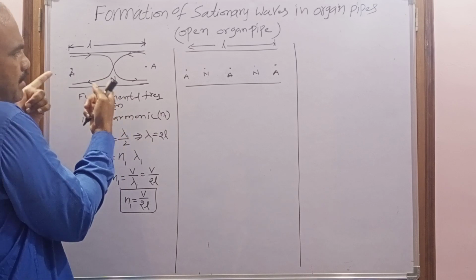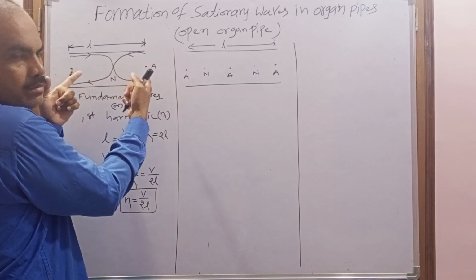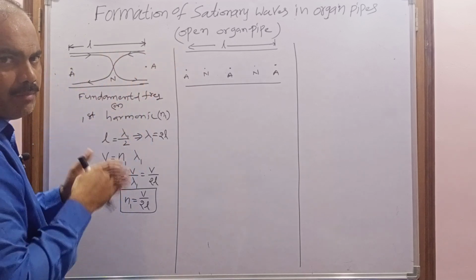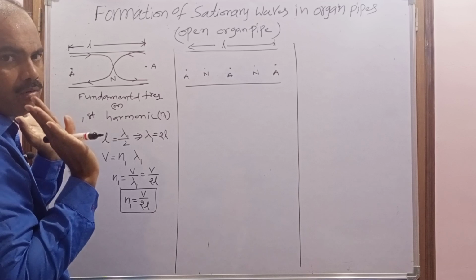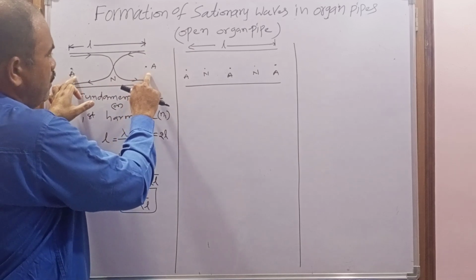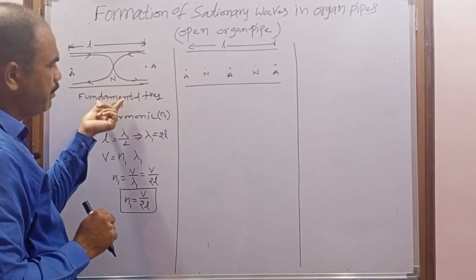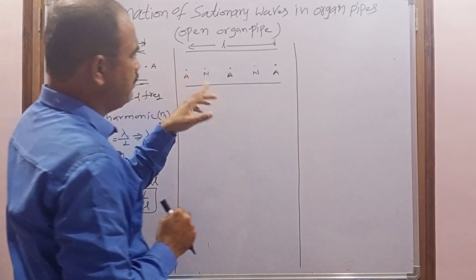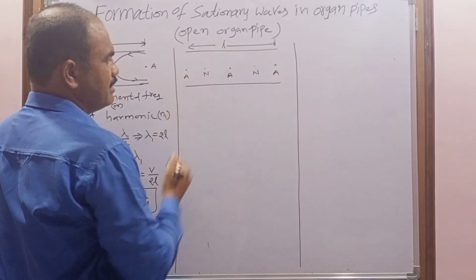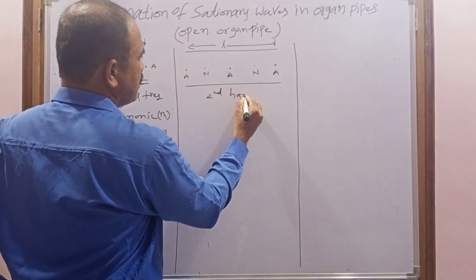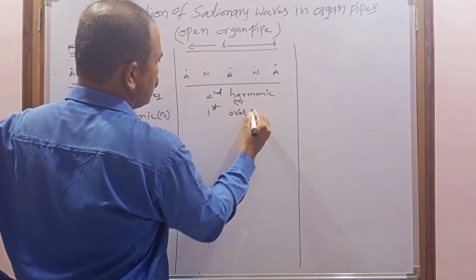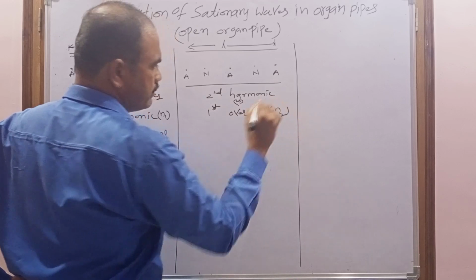First time, what is the minimum possible number of antinodes? 2. Below that, when the stationary wave is formed in the open organ pipe, it cannot be formed with 1 node and 1 antinode. The minimum possible antinodes to form a stationary wave in the open organ pipe is 2 antinodes. That's why it is called minimum frequency or fundamental frequency. Now it is vibrated with 3 antinodes and 2 nodes. This frequency will be called the second harmonic, or first overtone. Let it be N2.